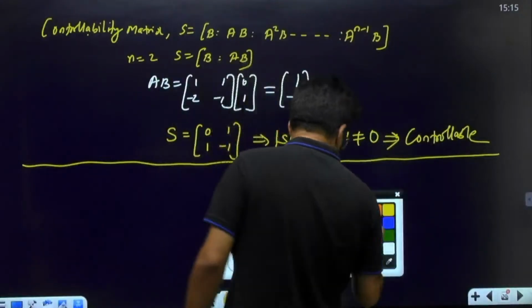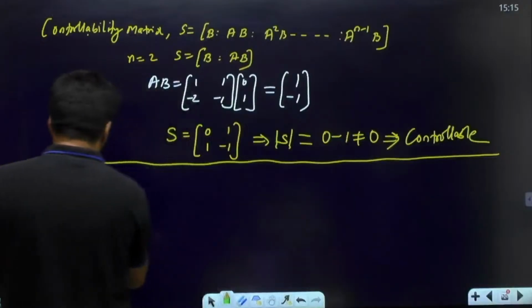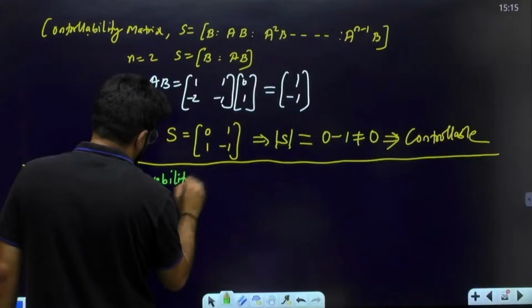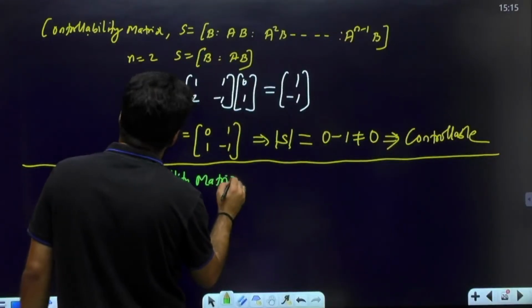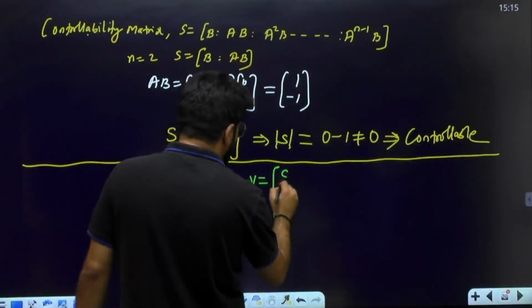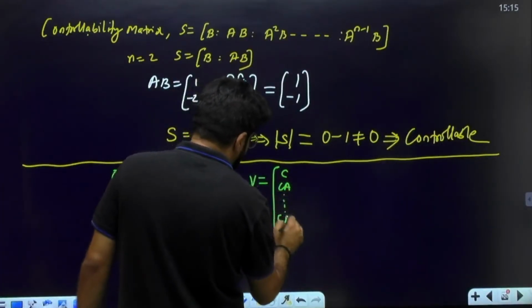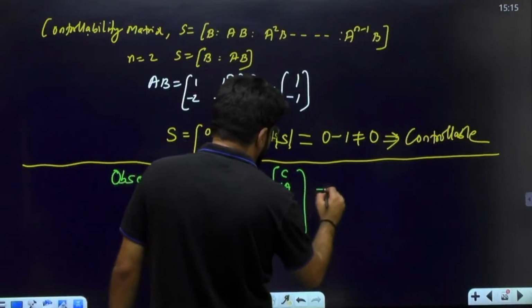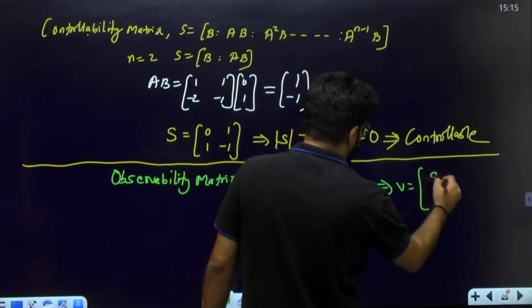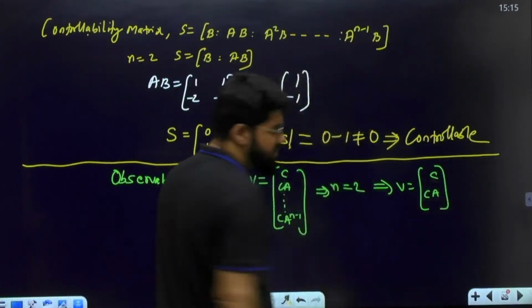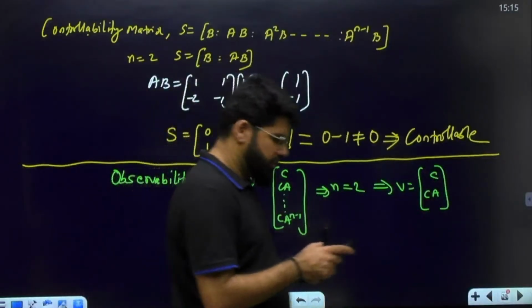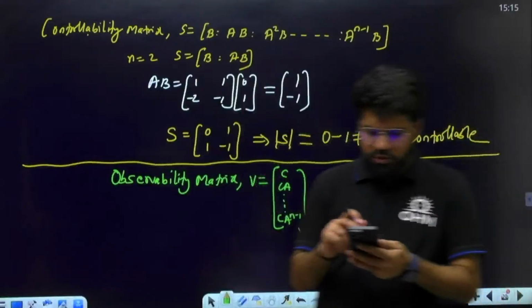Then similarly, I will check the observability matrix. What is the observability matrix? It is written as C, CA, and so on, up to CA power n minus 1. But again, for n equal to 2, the matrix is simply C and CA. And again, this should be non-singular for the system to be observable.